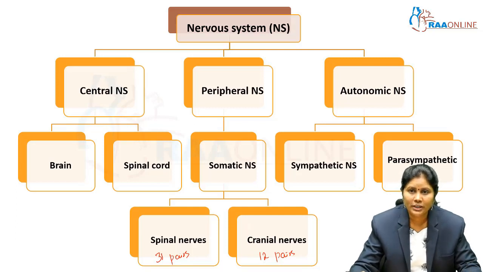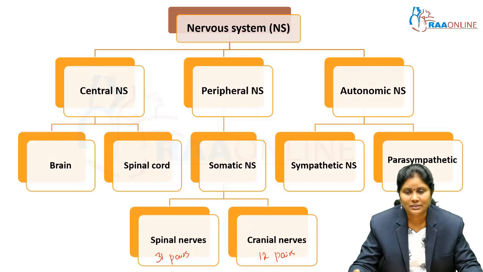The third important part of the nervous system is the autonomic nervous system, which is dealing with the visceral functions of the body. That is, those structures which are present inside the body, the thorax and abdomen, all these organ systems are supplied by the autonomic nerves. There are two divisions of the autonomic nervous system, the sympathetic nervous system and the parasympathetic nervous system.